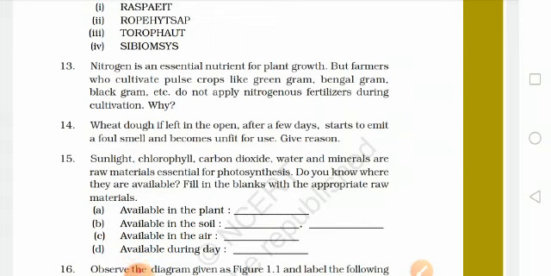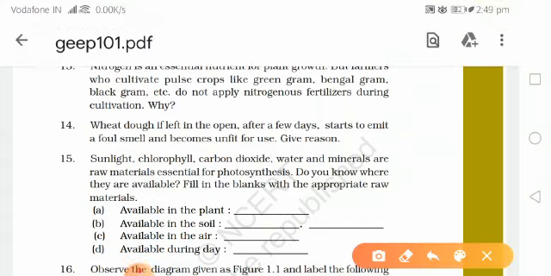Next is: sunlight, chlorophyll, carbon dioxide, water and minerals are raw material essential for photosynthesis. Do you know where they are available? Fill in the blanks with the appropriate raw material. First is available in the plant. I will put numbers: sunlight 1, chlorophyll 2, carbon dioxide 3, water 4 and minerals 5.